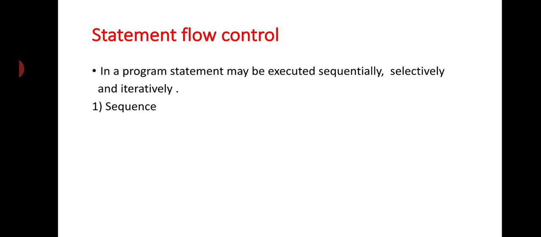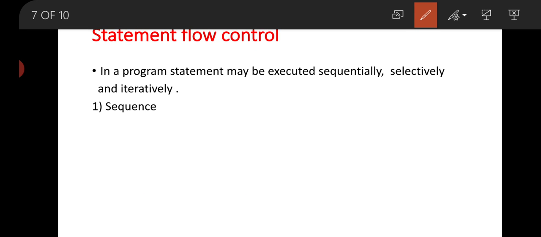Now see here statement flow control, that means how the statements are going to be executed in Python. In a program, statements may be executed sequentially, selectively and iteratively. That means there are 3 flow controls. Either your statements are executed one by one, which is called sequentially, or selectively, based on a condition, and the third one is iteratively, that means repeating the action again and again.